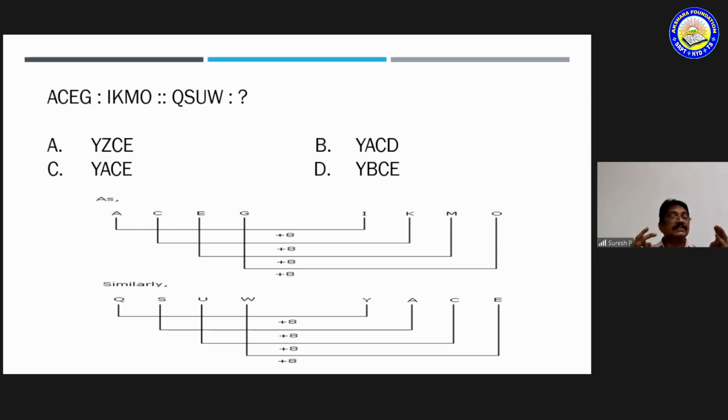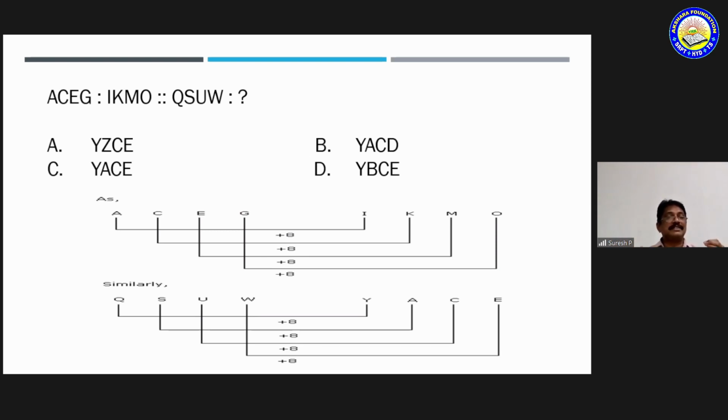Next, C and K: C, D, E, F, G, H, I, J, K. How many? 8 letters. Even E and U means F, G, H, I, J, K, L, M, N. Now observe, so here 8 letters. K will come. Correct? So 8 letters it moves.